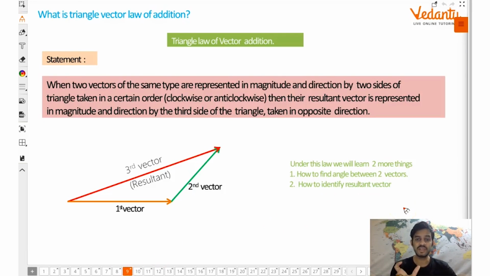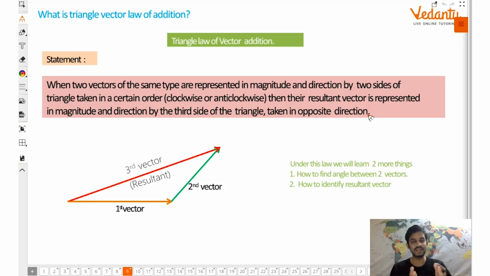Now, what's the statement? Let me quickly read it, then I'll explain it. When two vectors of the same type are represented in magnitude and direction by two sides of a triangle taken in a certain order, clockwise or anti-clockwise, then their resultant vector is represented in magnitude and direction by the third side of the triangle taken in opposite order. And guys, unfortunately, you will have to memorize this exact statement for your school exams. There's no escaping from that.